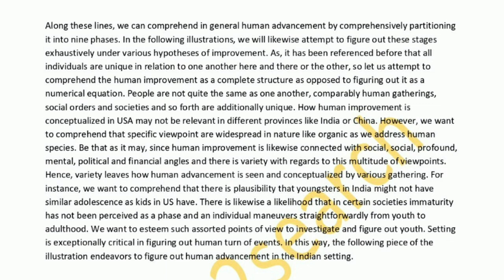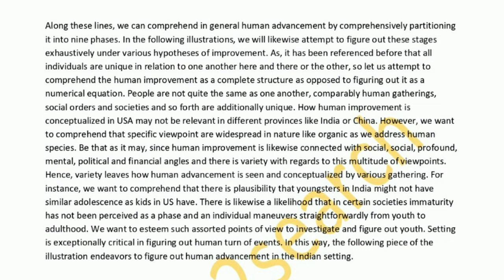How human development is conceptualized in the USA may not be relevant in other regions like India or China. However, we want to understand that certain viewpoints are universal in nature, like biological ones, as we address the human species. But since human development is also connected with social, spiritual, psychological, political and economic aspects, and there is variety with regard to all these aspects, variety affects how human development is seen and conceptualized by different groups.